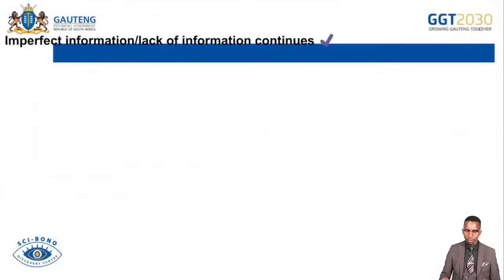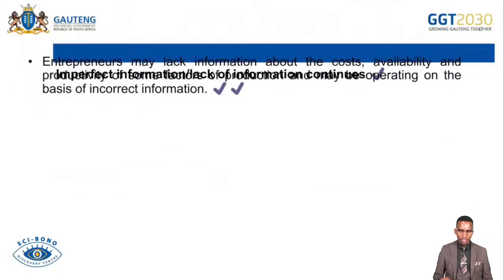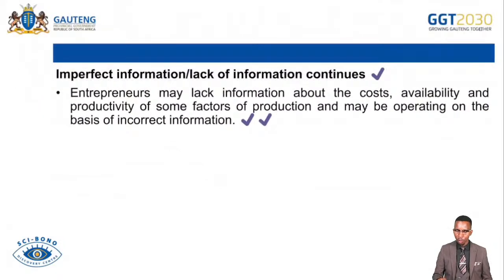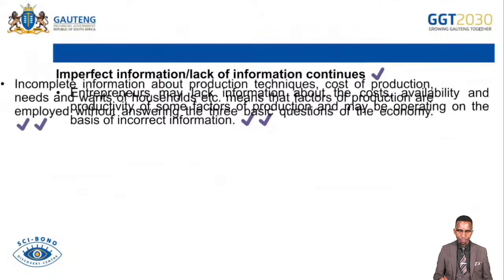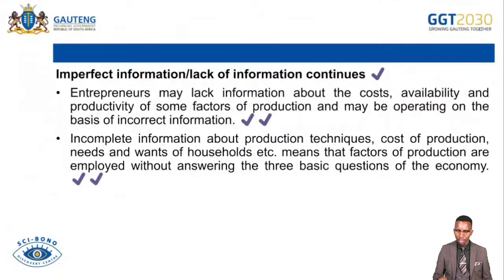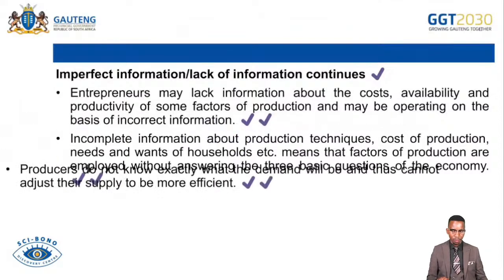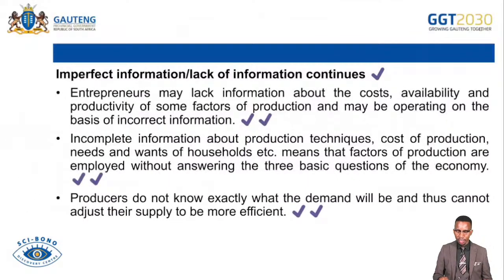And then we continue with the same lack of information. Entrepreneurs may lack information about the cost, availability, and productivity of the factors of production and may not be operating on the basis of correct information. Incomplete information about production techniques, cost of production, needs and wants of households, etc., means that factors of production are employed without answering the 3 basic questions of economy of what, how, and for whom to produce. Producers do not know exactly what the demand will be and thus cannot adjust their supply to be more efficient.